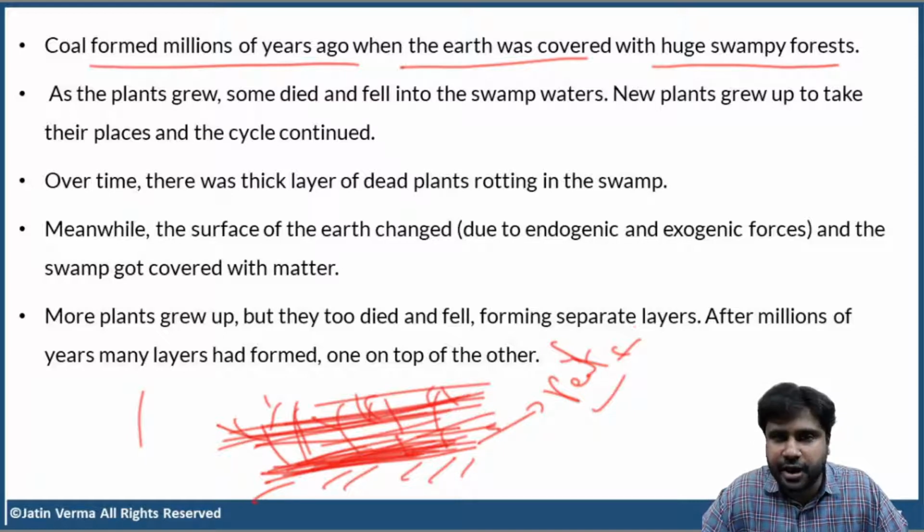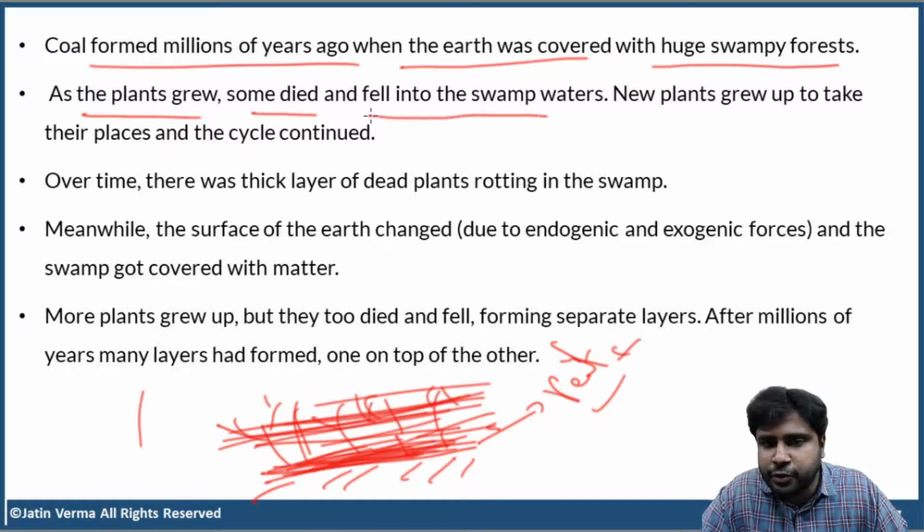Okay, guys. Now let us go through these points. Coal formed millions of years ago when the earth was covered with huge swampy forests. As the plants grew, some died and fell into the swamp waters. New plants grew to take up their places, and the cycle continued.